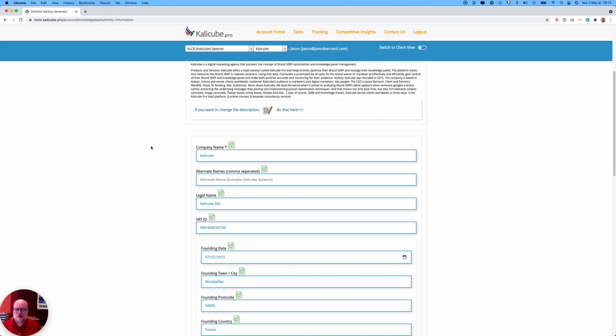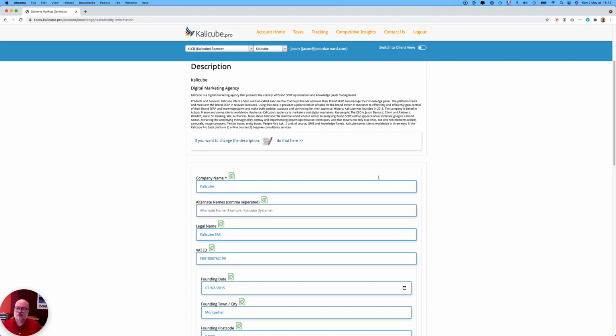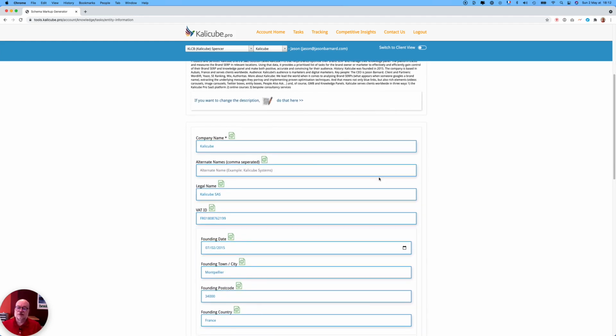The system will create an array and it will add it to the schema markup, which is the point of this fundamental facts page. It's to define the fundamental facts that we need to communicate to Google through our entity home. The legal name: in France, they're called SAS, SASU, SARL. It could be limited, it could be incorporated, it could be LLC, it could be PTY, depending on the country you're living in or your company is based in.